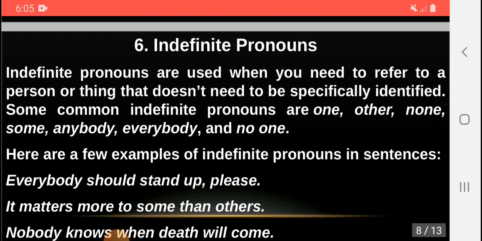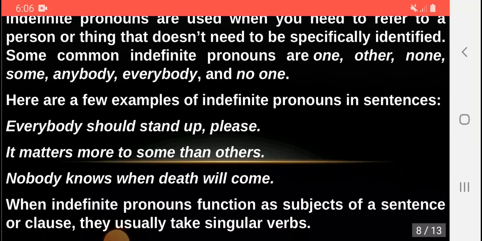The sixth is indefinite pronouns. Indefinite pronouns are used when you need to refer to a person or thing that doesn't need to be specifically identified. Some common indefinite pronouns are one, other, none, some, anybody, everybody, and no one, or none. Here are a few examples of indefinite pronouns in sentences.